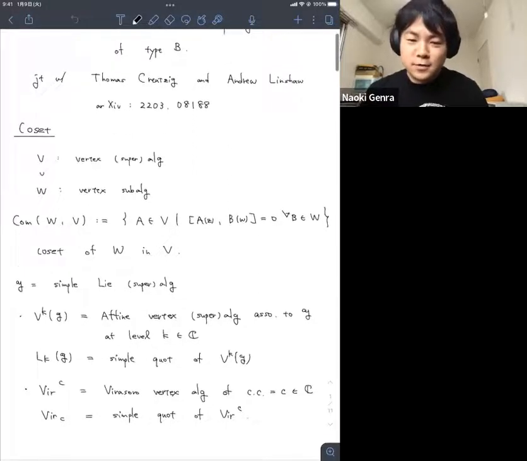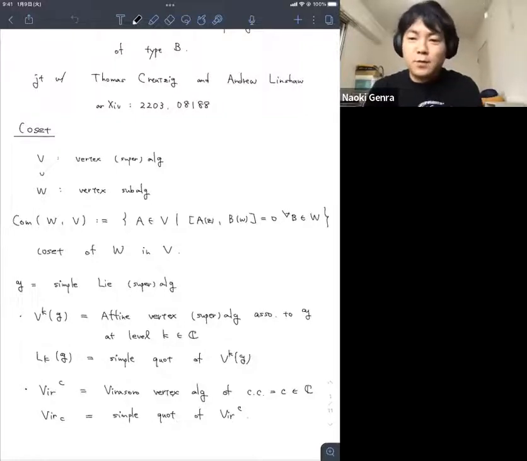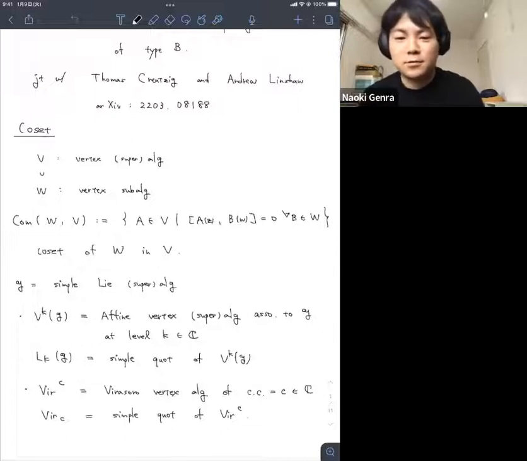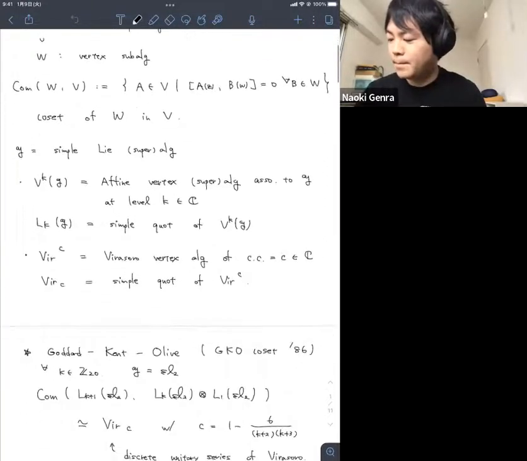So we want to introduce some notation. G is a Lie algebra or a Lie superalgebra, V^k(G) is the affine vertex algebra associated to G at level k, and L_k is the simple quotient of V^k(G). Also, Vir^c denotes the Virasoro vertex algebra of central charge c, and Vir_c denotes the simple quotient of Vir^c.